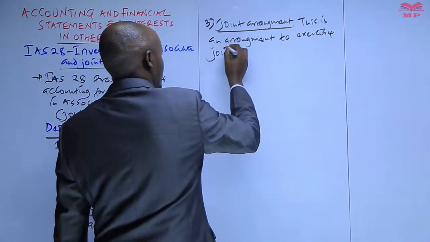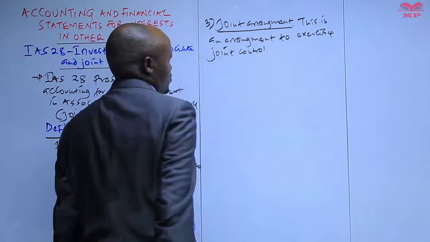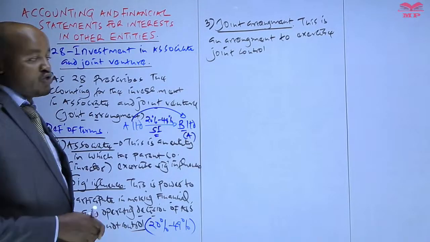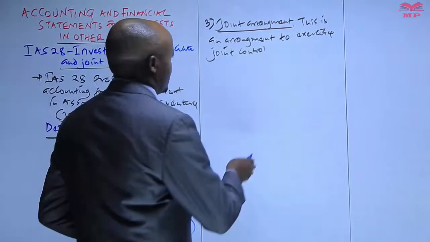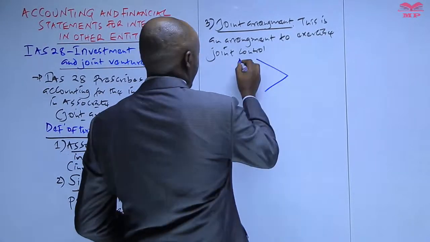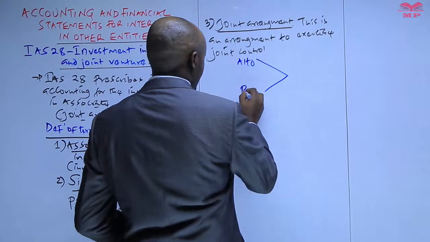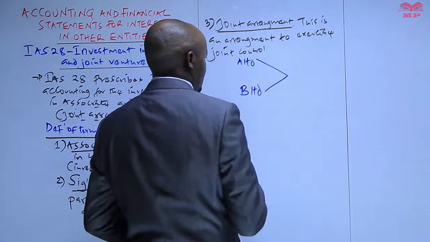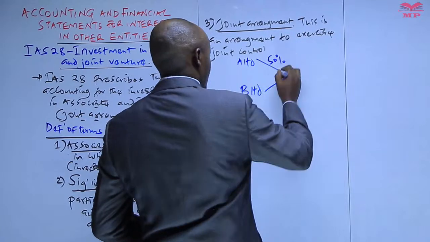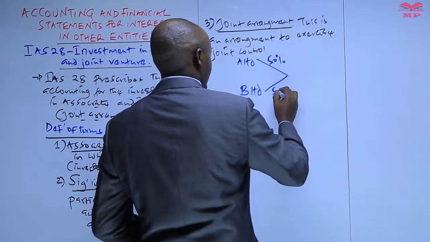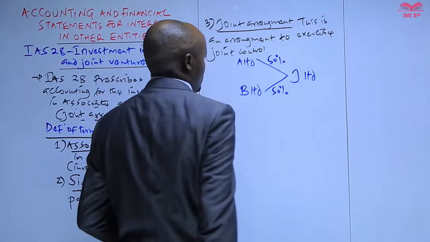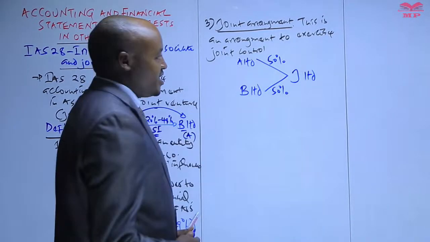So when we talk about an arrangement to exercise joint control, this is whereby two entities, say A Limited and B Limited, acquire equal shareholding, 50% shareholding in a company which is called J Limited.